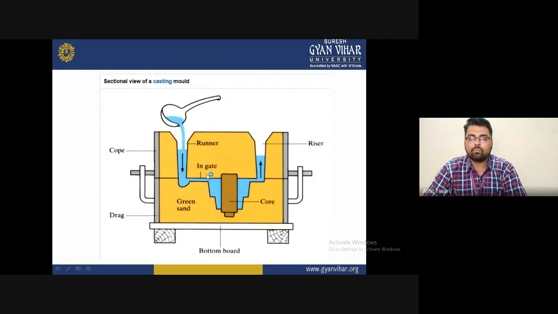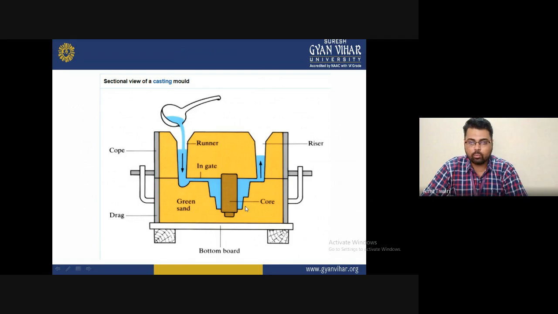The first is the cope and the second is the drag. The cope is the upper part of this body and the drag is the lower part, and they are fixed together with keys. You can see the two keys fixed together, and it is tightened so that air does not come inside or go outside from the system.